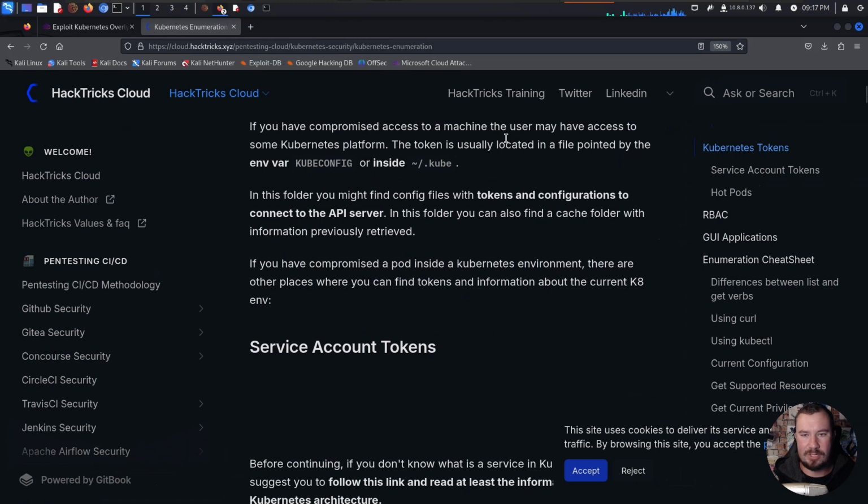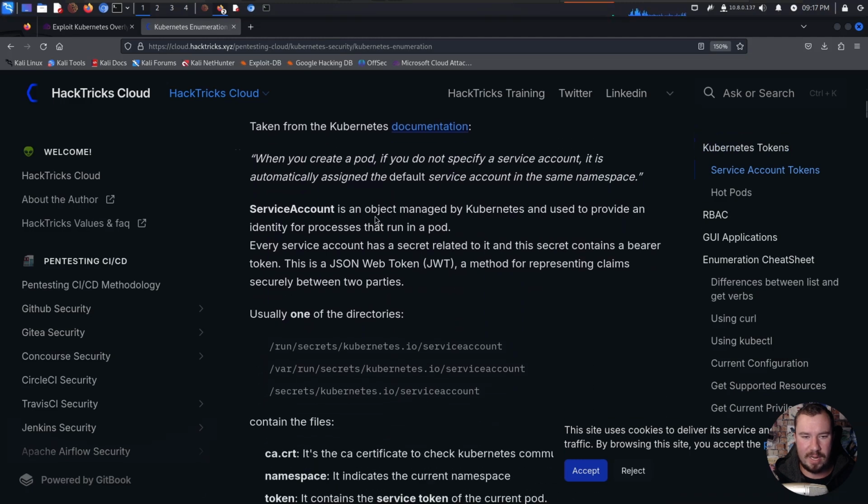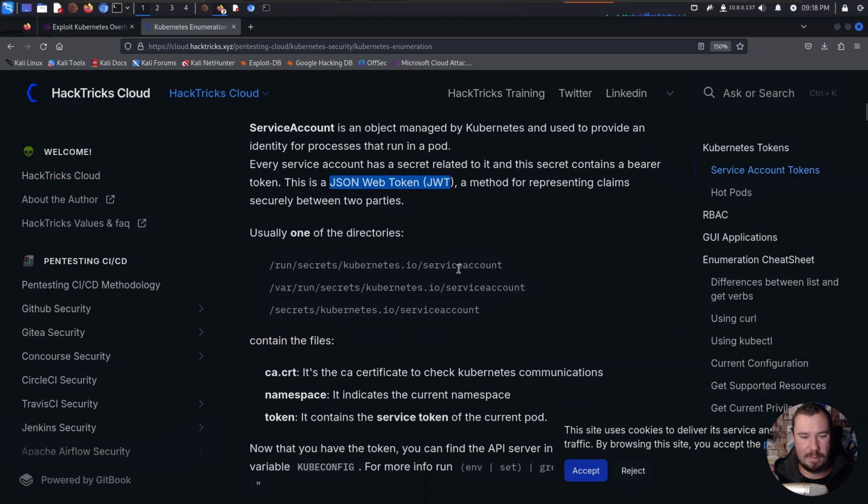If you've compromised access to a machine, the user may have access to some Kubernetes platform. The token is usually located in a file pointed to by the environmental variable kubeconfig inside of .kube. In this folder, you might find config files, the tokens, and configurations to connect to the API server. In this folder, you can also find a cache folder with information previously retrieved. Service account tokens, similar. It's an object managed by Kubernetes and used to provide an identity for processes that run in a pod. Every service account has a secret related to it, and the secret contains a bearer token. This is a JSON web token, or JWT, which is often used in any type of cloud stuff as well as web apps for authentication as a bearer token, a method for representing claims securely between two parties.